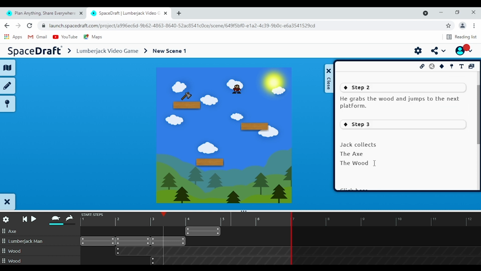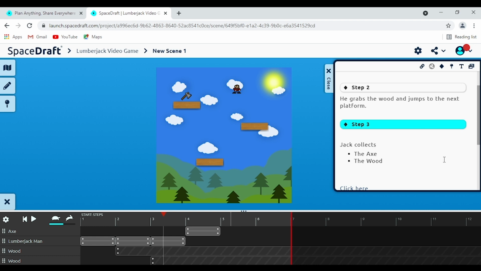Quickly added in some more text just to showcase another feature. If we go back to this text style button here, we can number the little items that we've put in here, or we can make them dot points instead. So again, more ways to personalize. Additionally, something else we can do is align our text as well, as we can see here. If we highlight this, we can align it in the middle, or if we highlight it one more time, we can have it aligned to the side as well. So a lot of different ways that you can customize and personalize the way your text is placed in here.